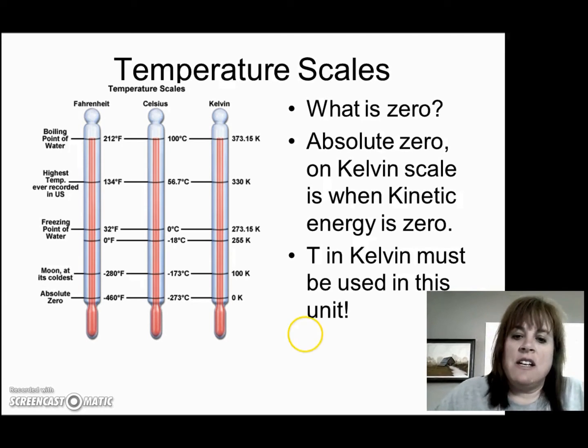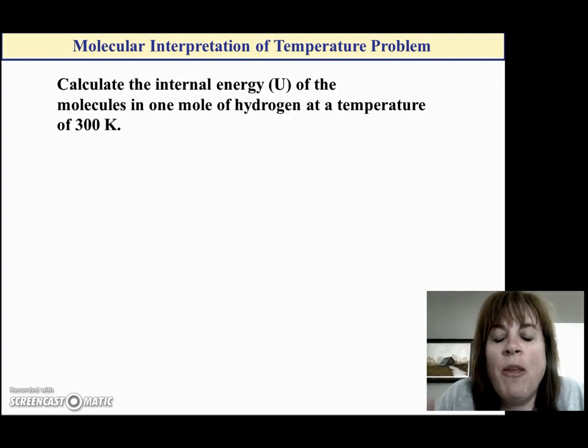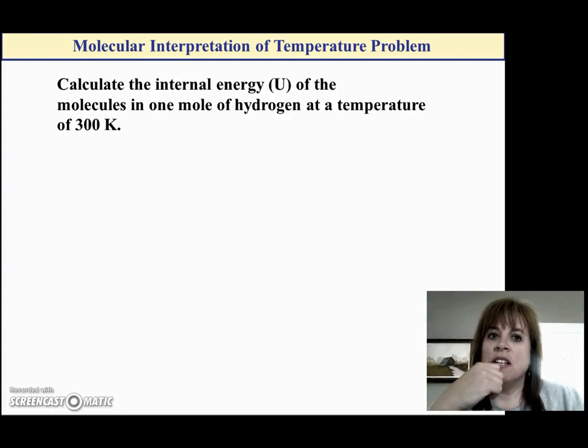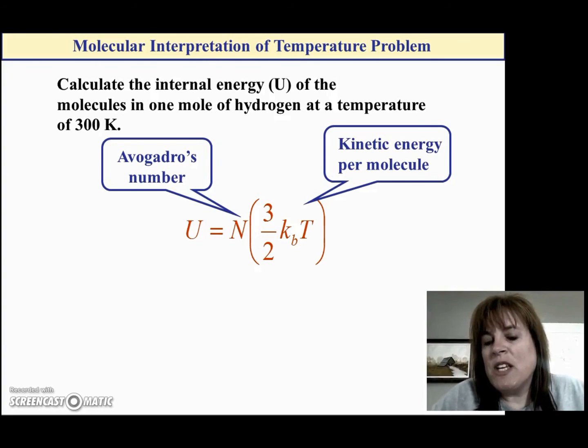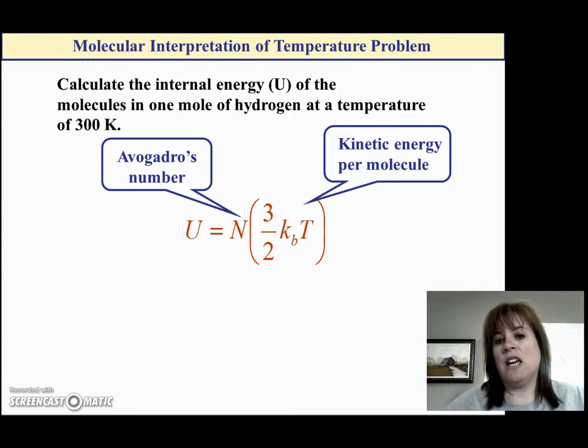All right, let's take a look at a sample problem. So I want to know the internal energy of all the molecules in 1 mole of hydrogen at 300 K. Pause the video and see if you can answer this question. Well, we use this equation. We can use it in this form with molecules and Boltzmann's constant, or of course you could use it with moles and R instead of N and k_B.